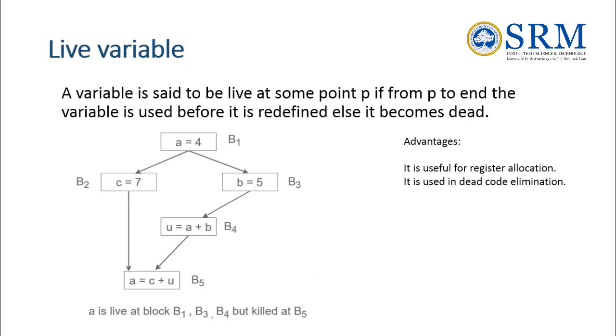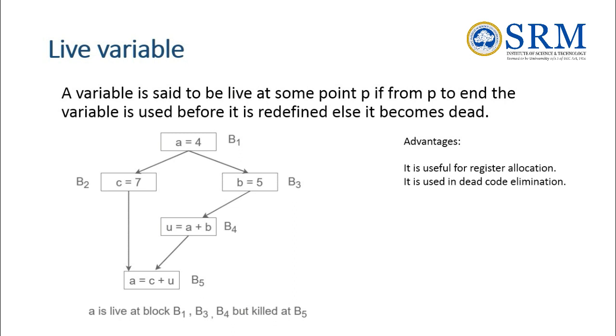The next one, live variable. A variable is said to be live at some point P if from P to the end the variable is used before it is redefined, else it becomes dead. See in the diagram, the variable a is live at blocks B1, B3 and B4.